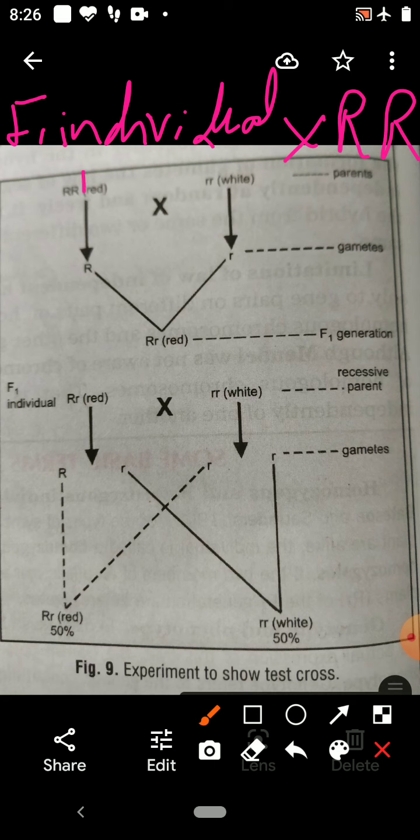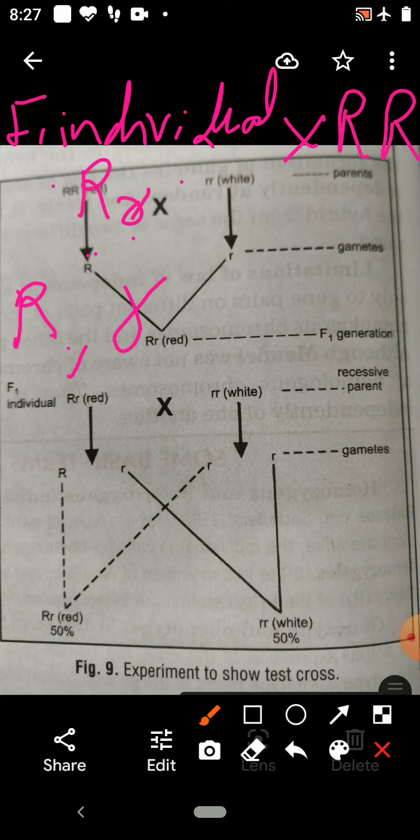The F1 individual is capital R and small r. The F1 individual has both dominant and recessive genes present. Therefore, they produce two types of gametes: 50% gametes with the dominant allele and 50% with the recessive, means 50% with capital R and 50% with small r.